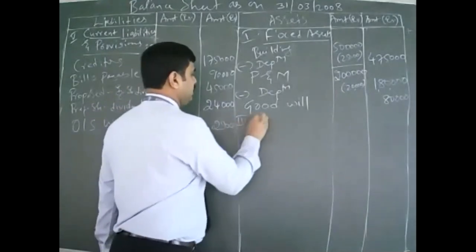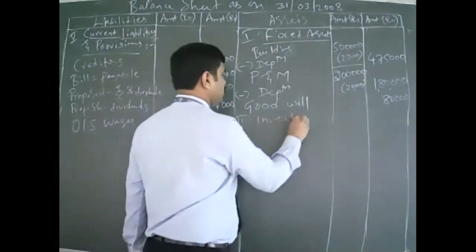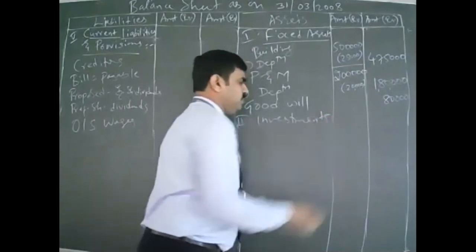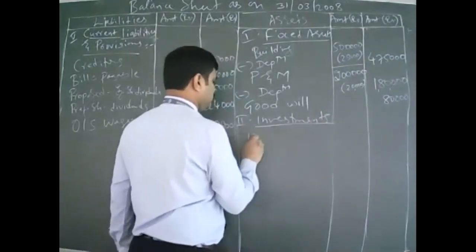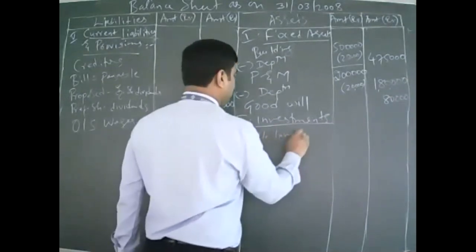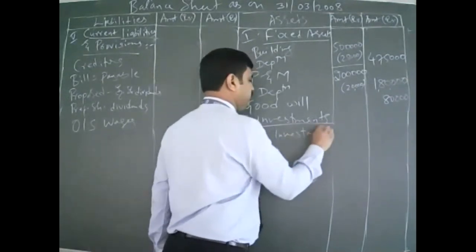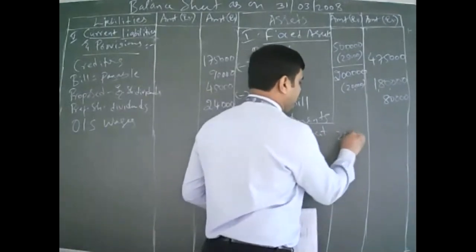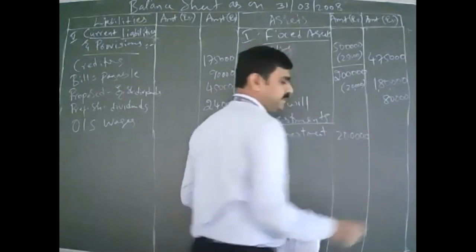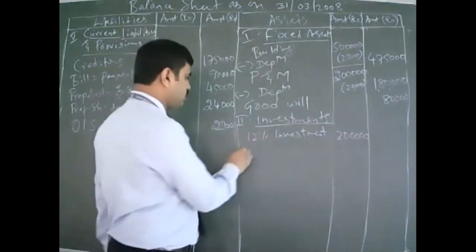Anything else? Next you write investments. 12% investment of 2 lakhs. We don't know what that is, we will just write investment only. Then we have accrued interest, right? You just add the accrued interest.